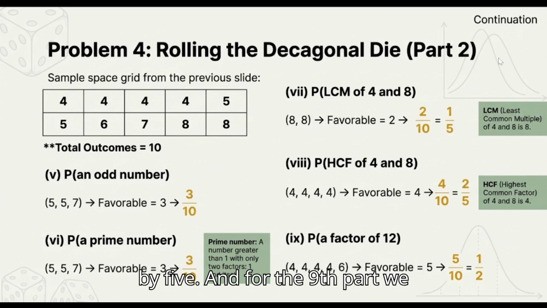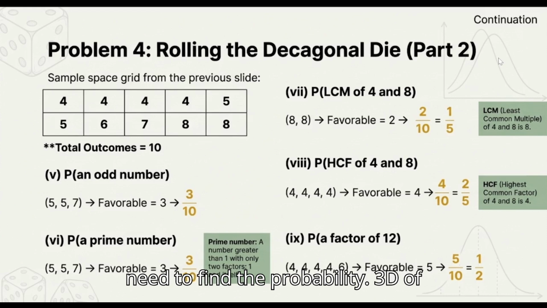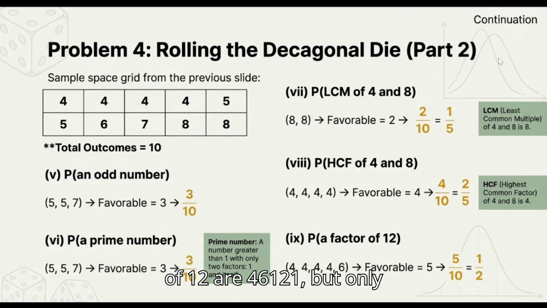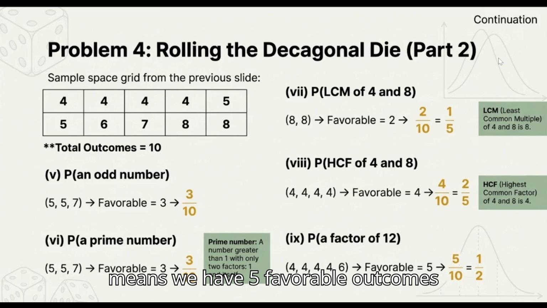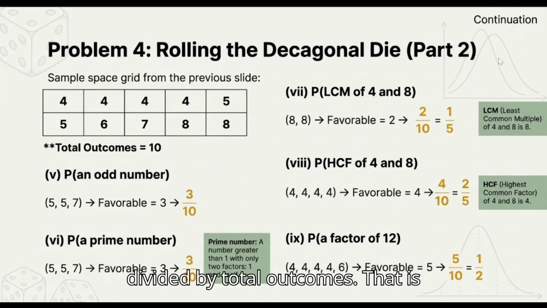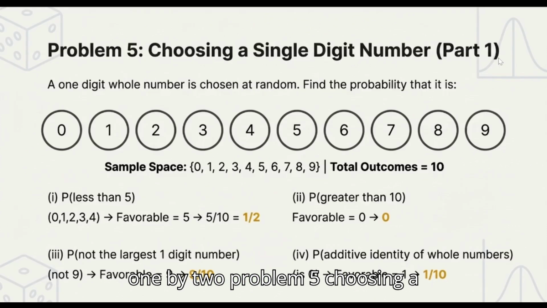And for the ninth part, we need to find the probability of getting factors of 12. The factors of 12 are 1, 2, 3, 4, 6, 12, but from the sample space grid, only 4, which occurs 4 times, and 6 are present. That means we have 5 favorable outcomes divided by total outcomes, that is 1 by 2.